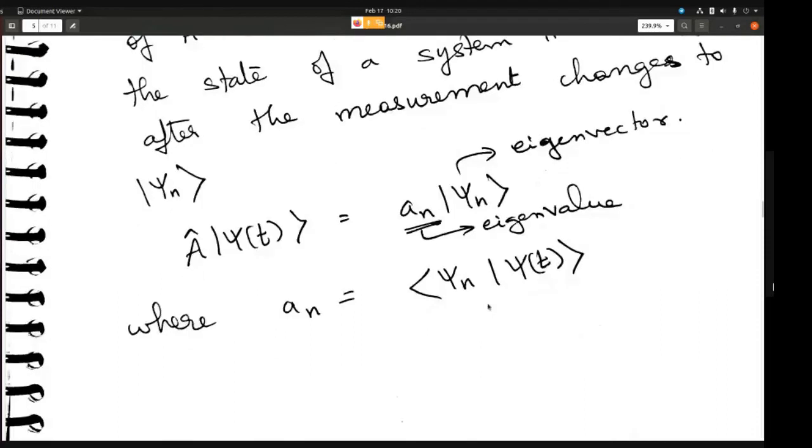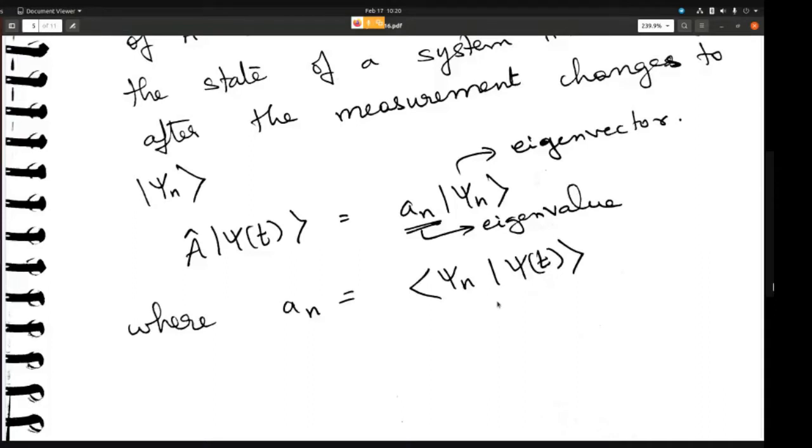Now what happens to other eigenvalues? You only got one eigenvalue, but the operator maybe is a 2 by 2 matrix, so it means that there should be two eigenvalues. So what happened to the other eigenvalue? The point here is that quantum mechanics deals in terms of probabilities. There was a probability to get a particular eigenvalue.